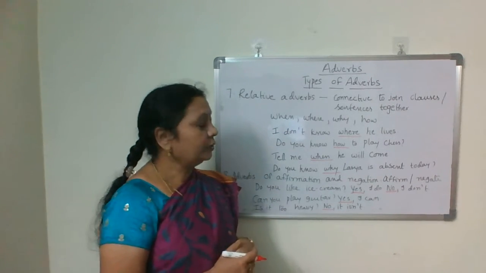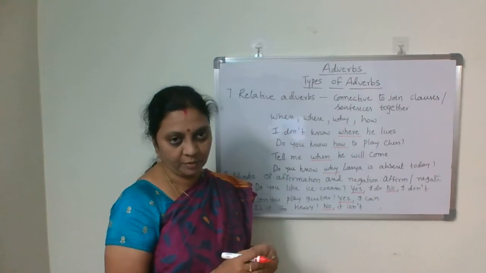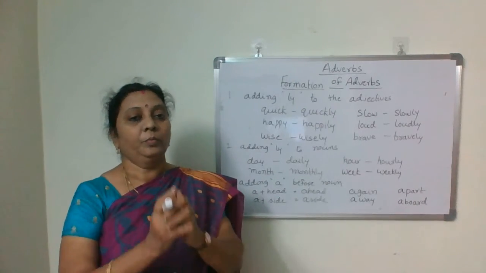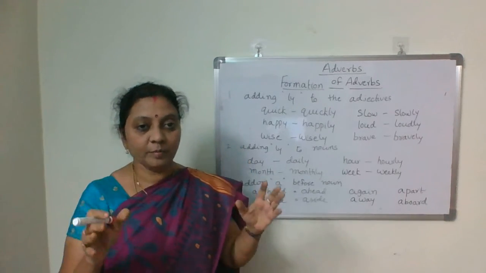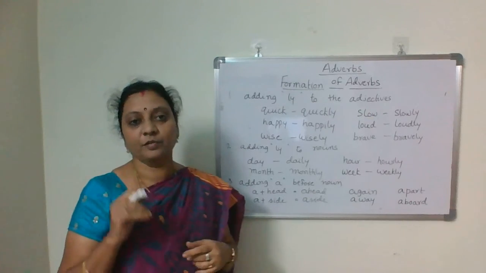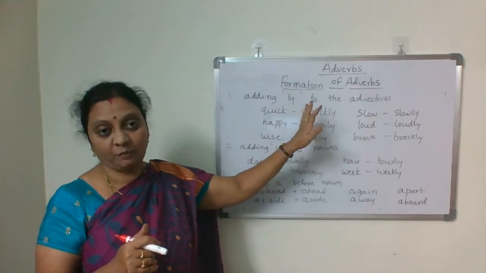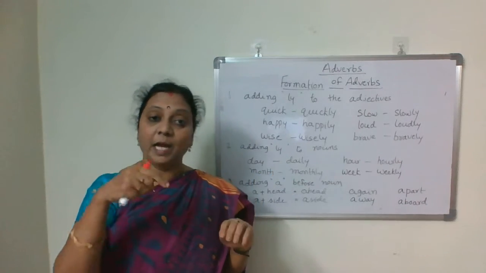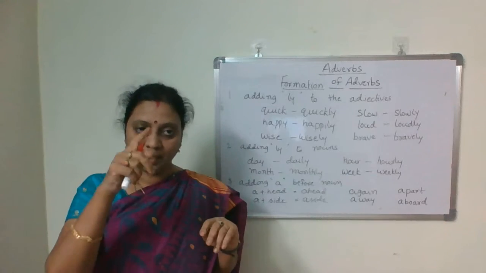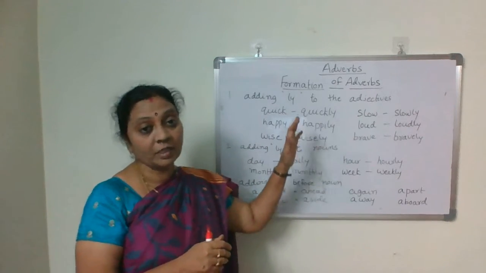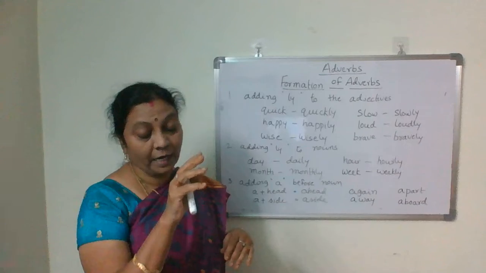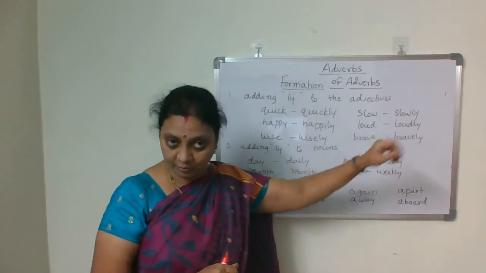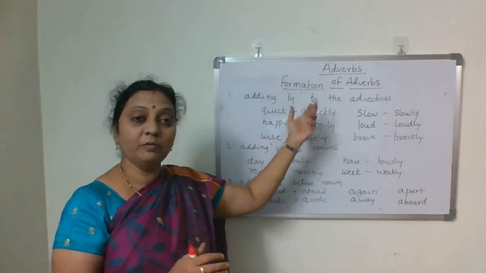Now we'll do the formation of adverbs. We completed types of adverbs. Now we look at the formation of adverbs. How are the adverbs formed? Mostly the adverbs are formed by adding ly, isn't it? Ly ending words, almost we can call them adverbs. This ly is added to the adjectives.